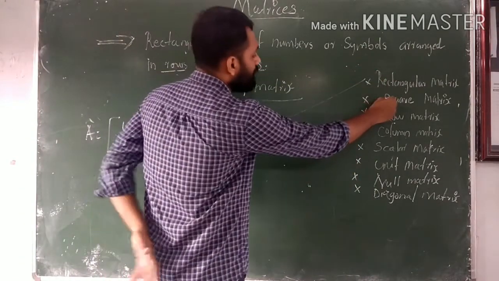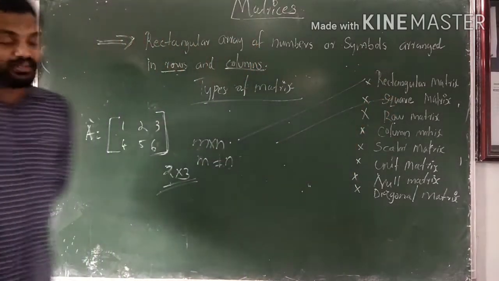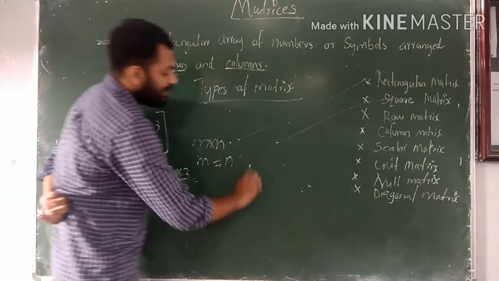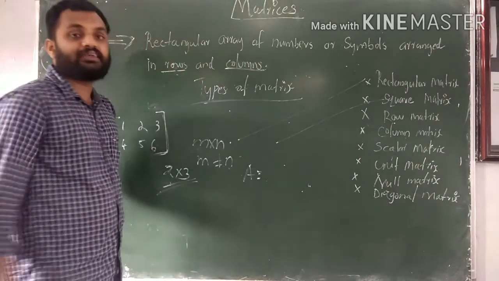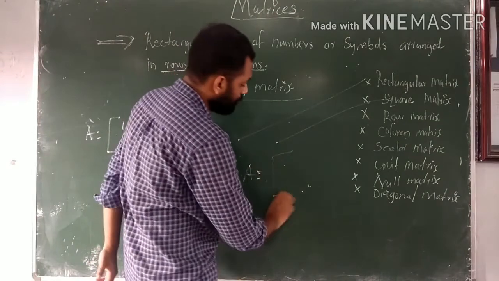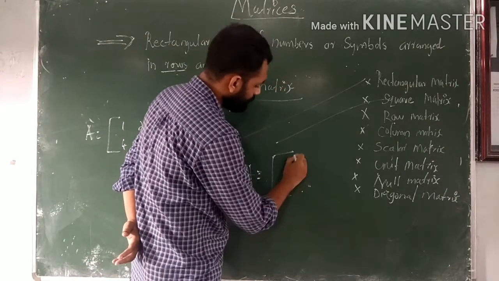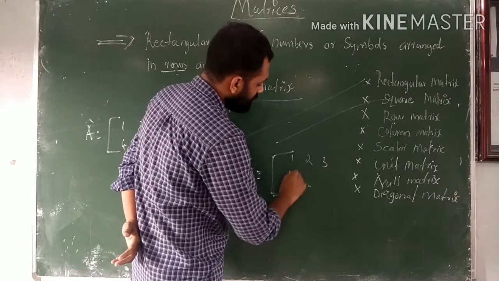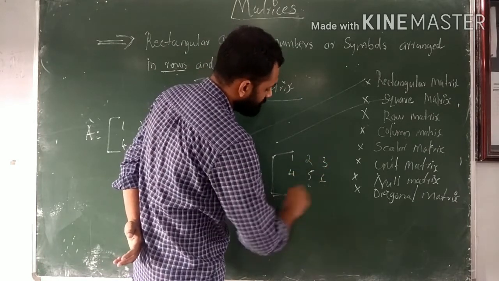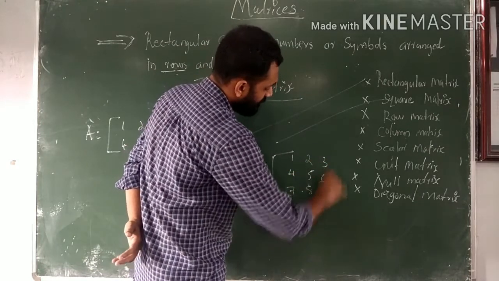Then in the case of a square matrix, suppose A is equal to the matrix 1, 2, 3, 4, 5, 6, 7, 8, 9.